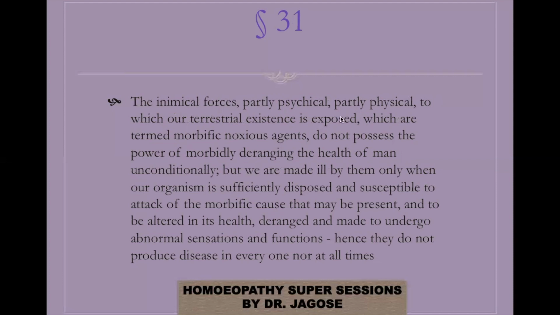On the psychical level they will be the psychosocial and cultural factors, and partly physical: heat, sun, etc., to which our terrestrial existence is exposed. So we are constantly exposed to the mental stress and strain of modern life, as well as to the physical factors of the environment, which are termed as morbific noxious agents. This is important. Dr. Hahnemann has termed them the morbific noxious agents.